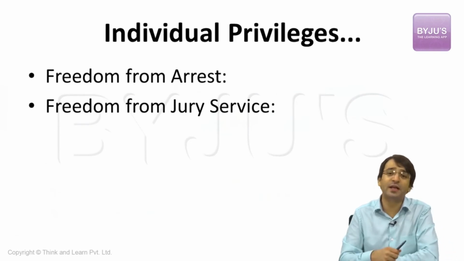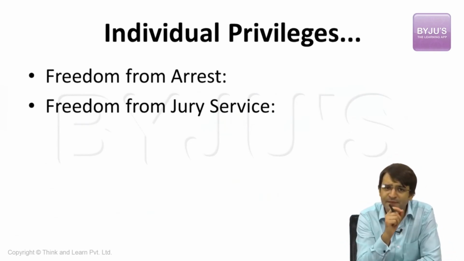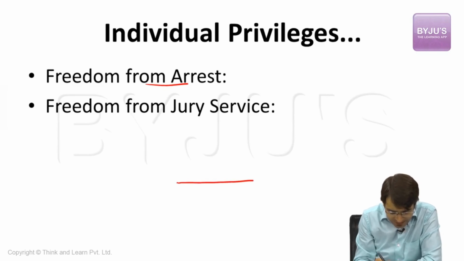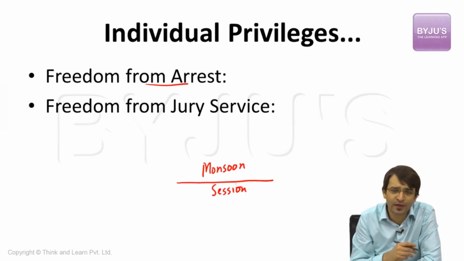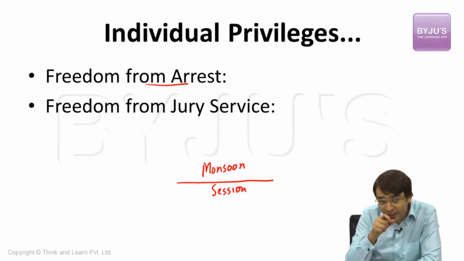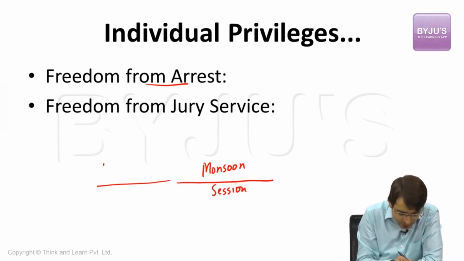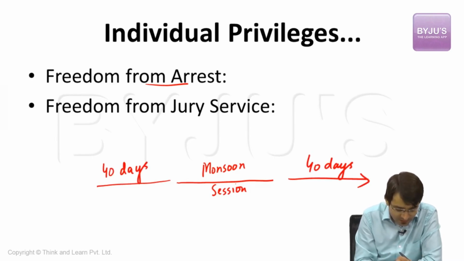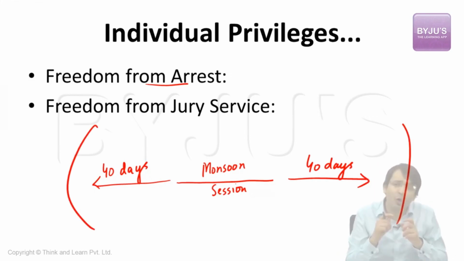What about individual privileges? Let us talk about them. Now, let's talk about these individual privileges. Individual privilege number one, freedom from arrest. What does that mean? For example, this is the session of Indian parliament. Let us say this is the monsoon session. If monsoon session is going on, I am a member of the parliament, I cannot be arrested. Not only during the session of Indian parliament, even 40 days prior to the beginning of the session and 40 days after the session has ended. That means in this time frame, no member of the parliament can be arrested.